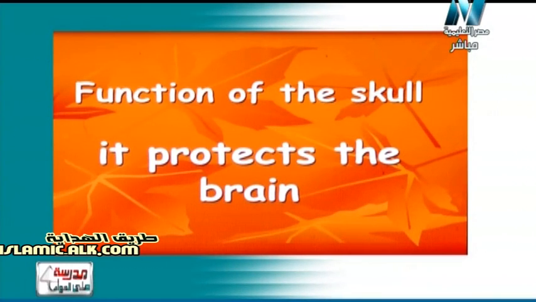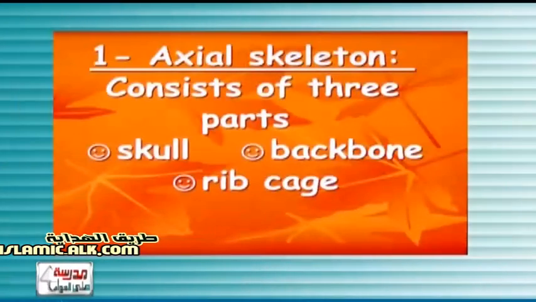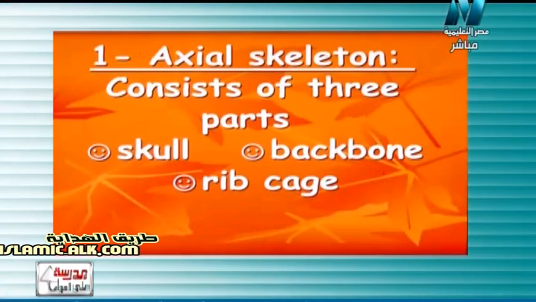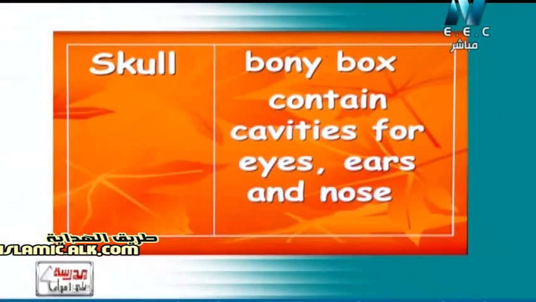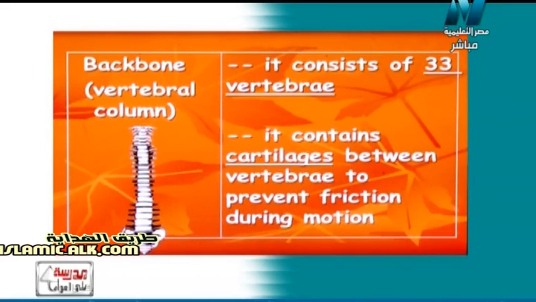So again, the axial skeleton (أو الهيكل المحوري) will consist of three parts which are the skull, the backbone, and at last the rib cage. Now we have studied the skull. It is a bony box containing cavities for eyes, ears, and also the nose. And it has a very important function, to protect the brain. هي ليها وظيفة مهمة جدا عشان بتحمي البرين أو المخ. And what about the backbone, العمود الفقري أو العمود الفقاري? It will consist of 33 vertebra.